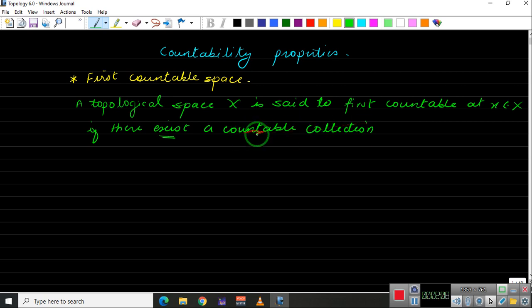This is important, it has to be a countable collection. Let us write that as U_n, n belongs to the natural numbers.